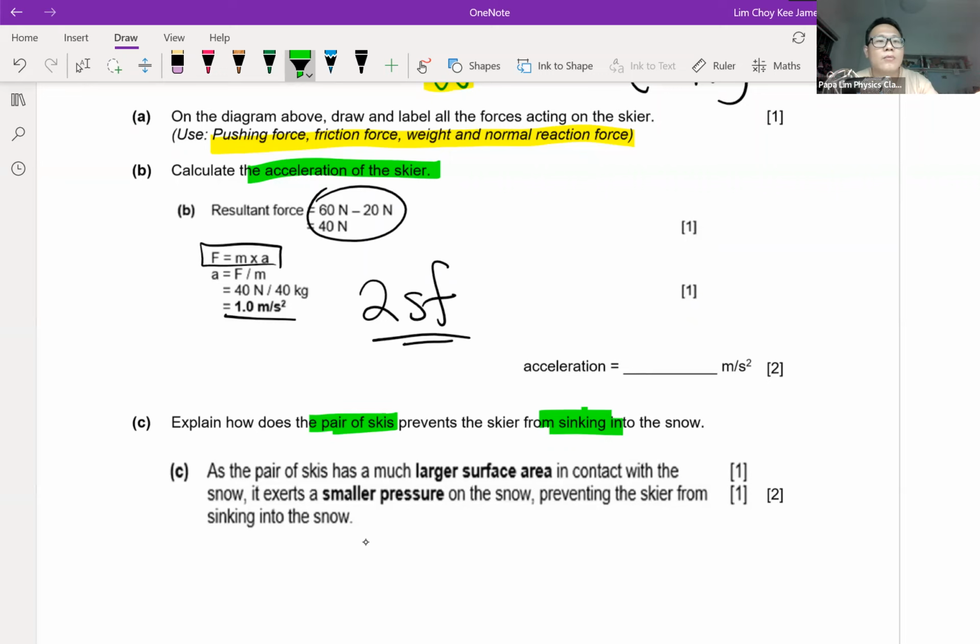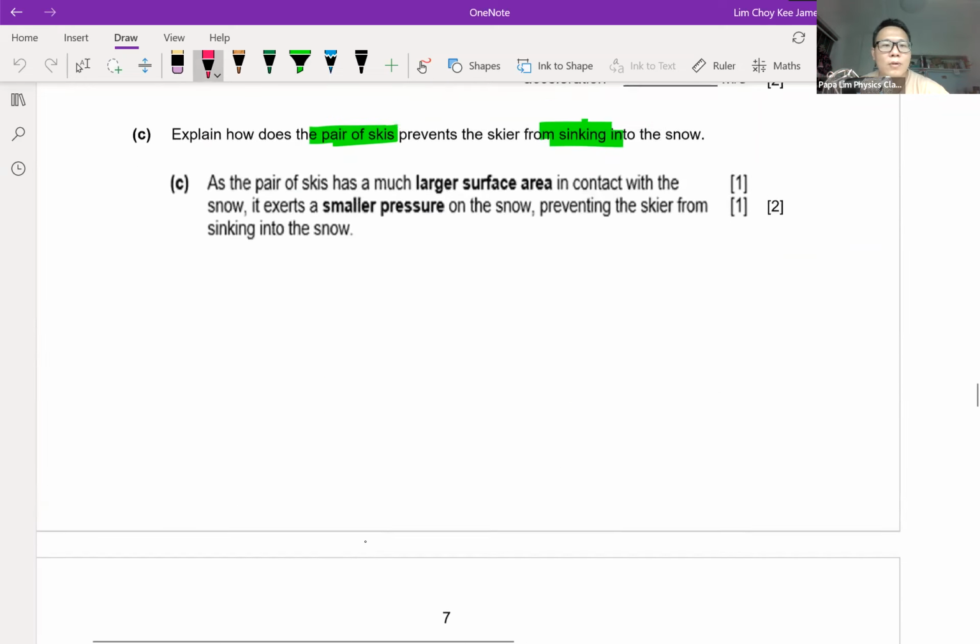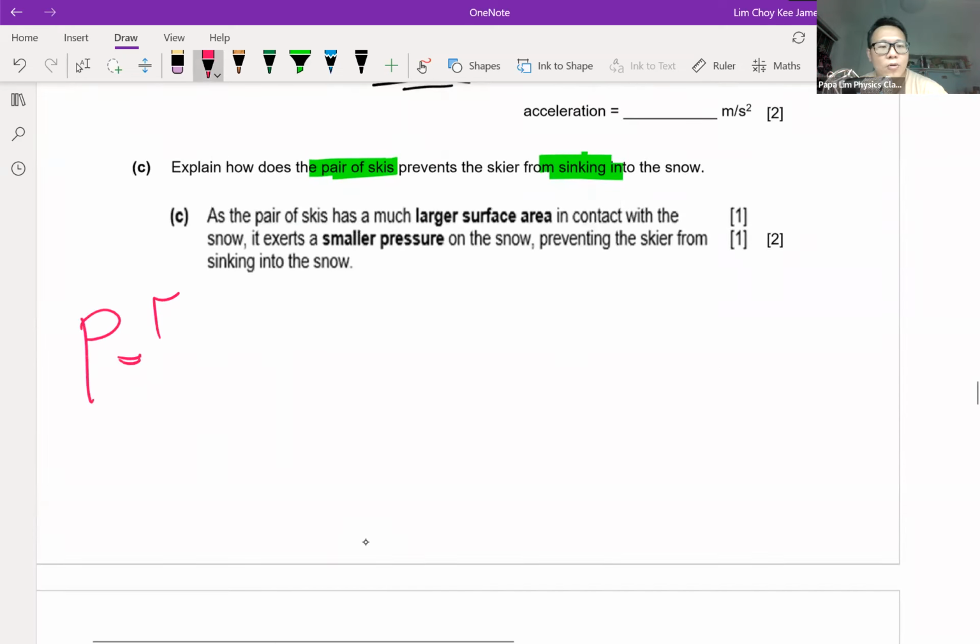So if you look at it, we are looking at it from the perspective of pressure. If you look at the formula, it will be force over area. So for my explanation, I will need the students to actually talk about the forces and the contact area.